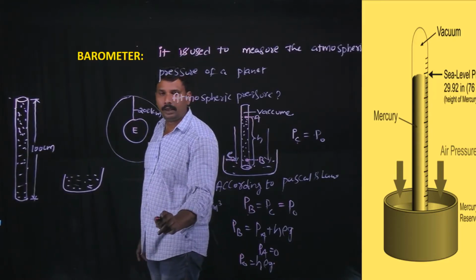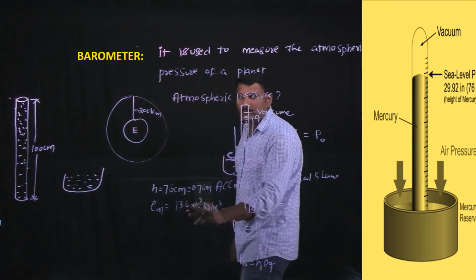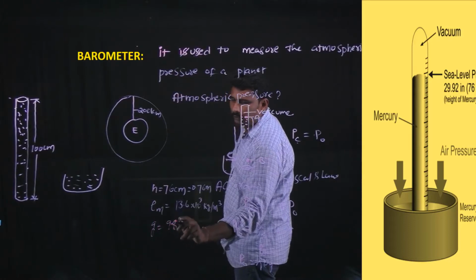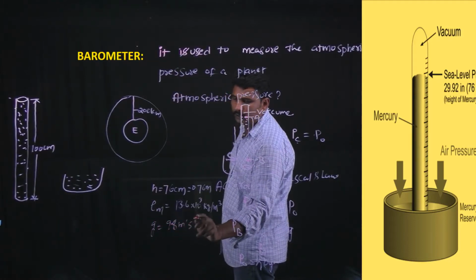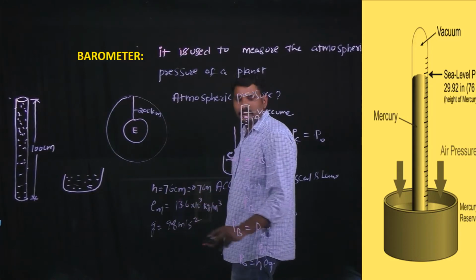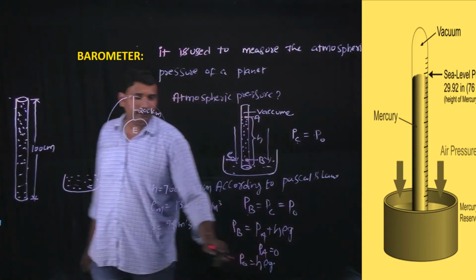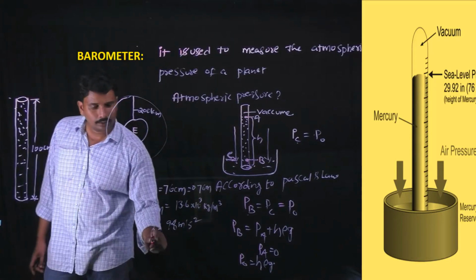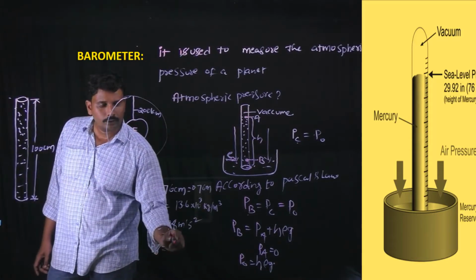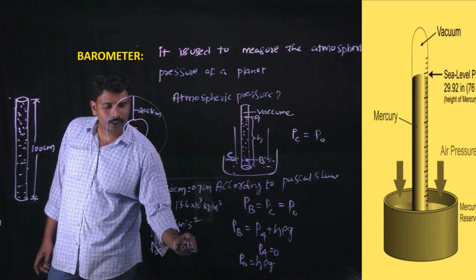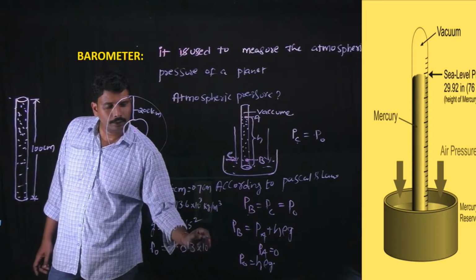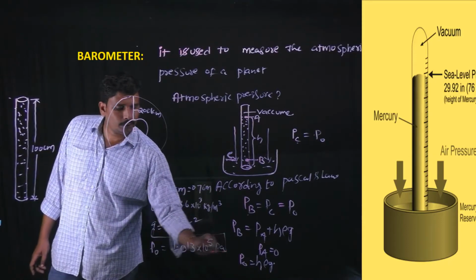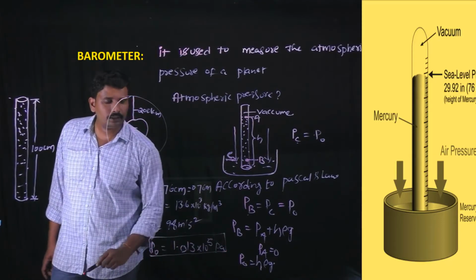And for the Earth planet, the value of g is 9.8 meter per second square. By substituting all these values in the equation h rho g, we got the atmospheric pressure P naught equals 1.013 into 10 power 5 pascals. This is known as the atmospheric pressure of the Earth planet.